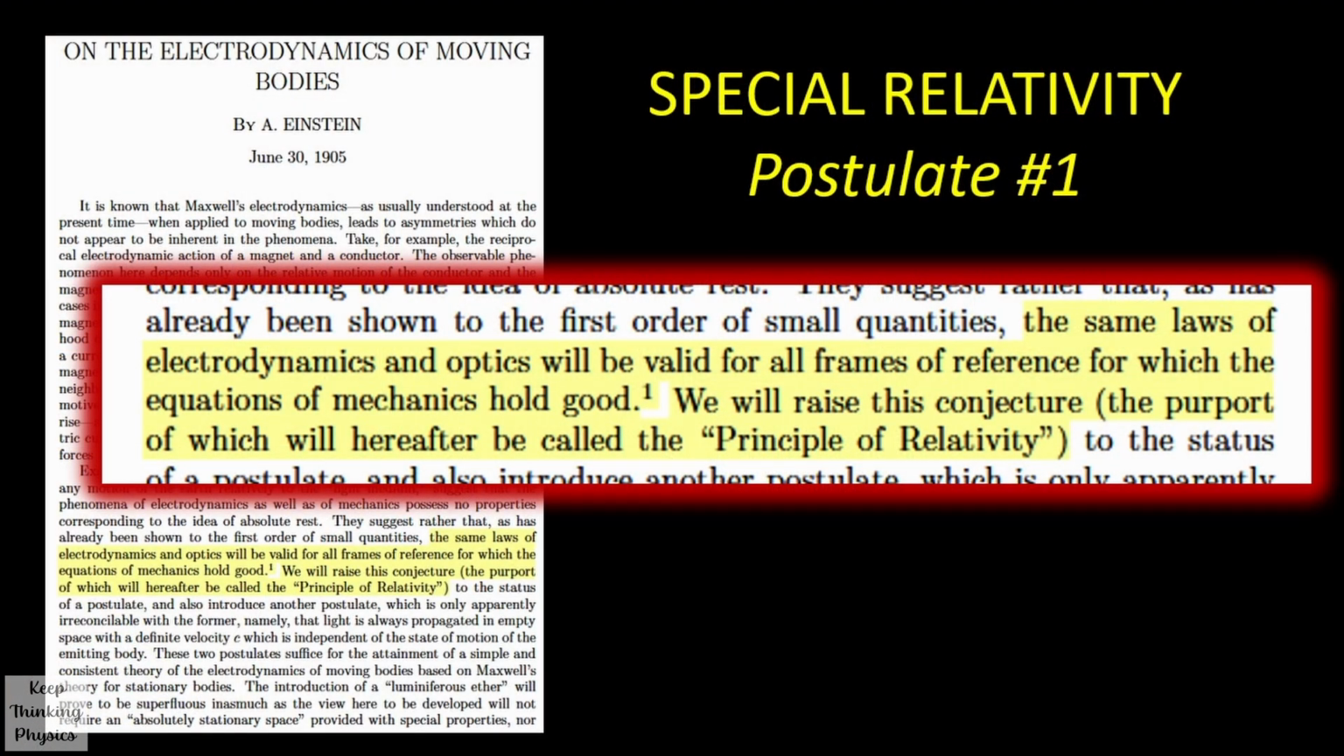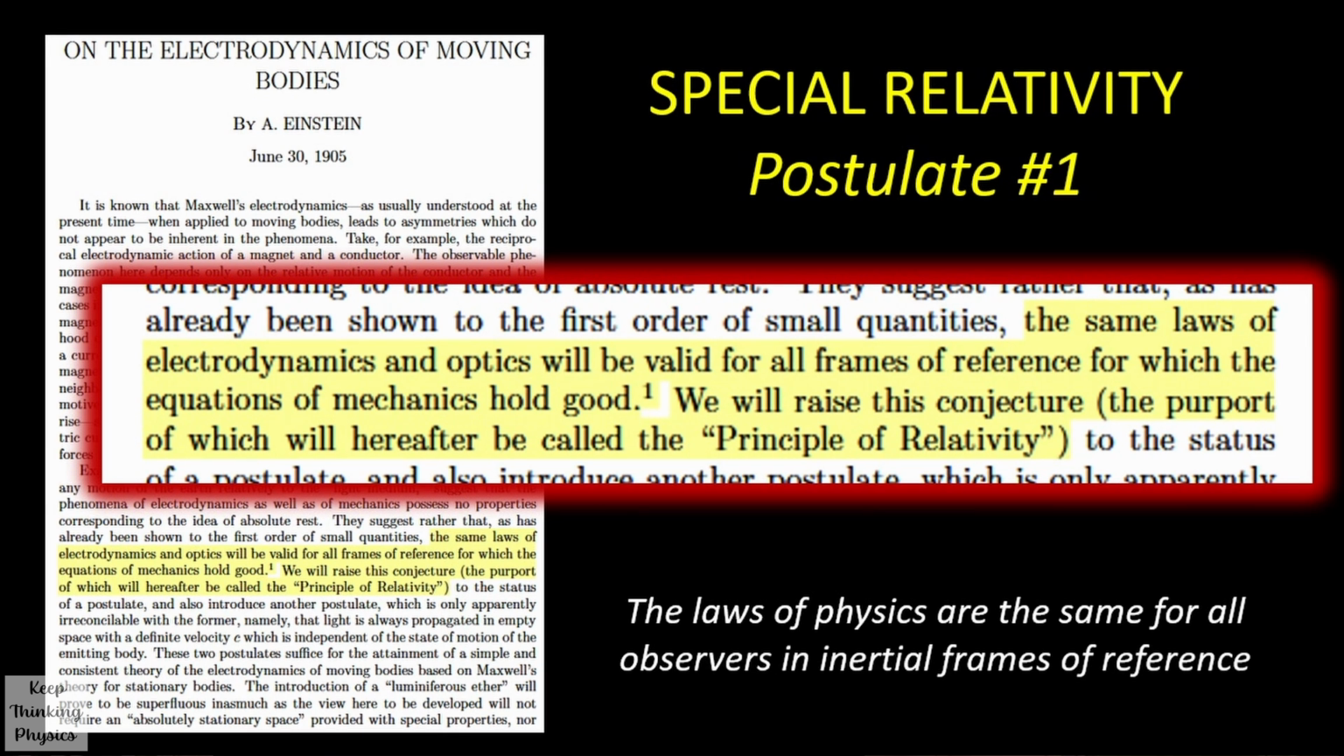The first postulate that Einstein proposed was that the same laws of electrodynamics and optics will be valid for all frames of reference for which the equations of mechanics hold good. This first postulate was called the principle of relativity by Einstein, and basically says that the laws of physics are the same for all observers anywhere as long as they are in an inertial frame of reference. This is often shortened to say for all inertial observers.